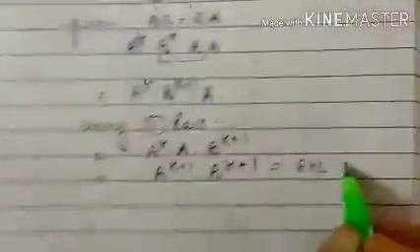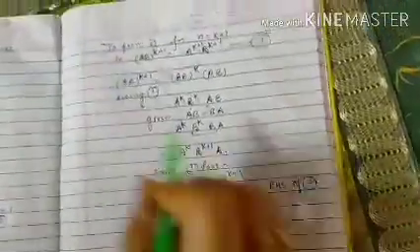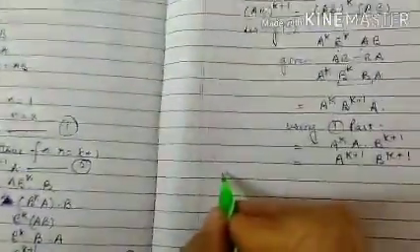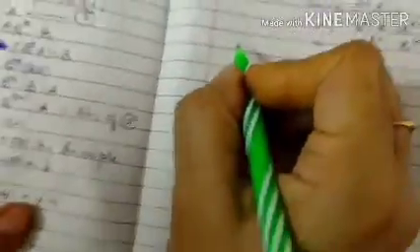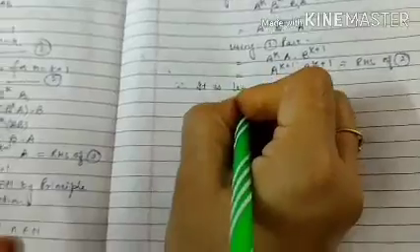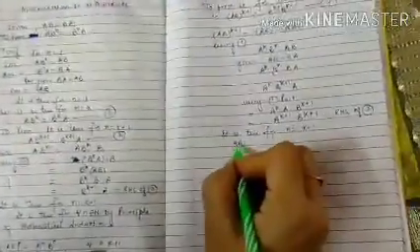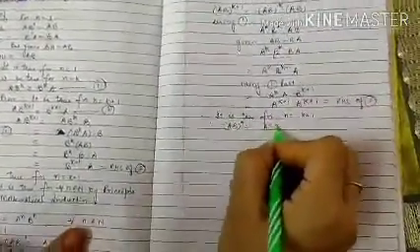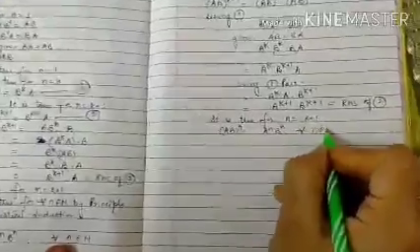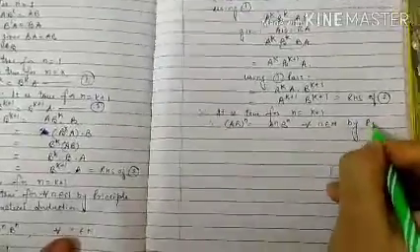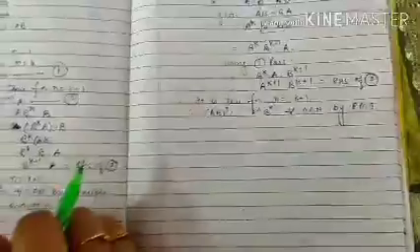Therefore, it is true for n equal to k plus 1 also. Therefore, (AB) raised to the power n is equal to A to the power n B to the power n for every n by principle of mathematical induction.